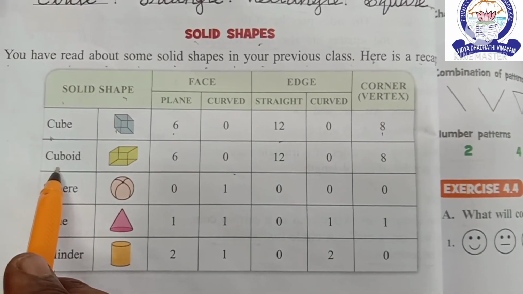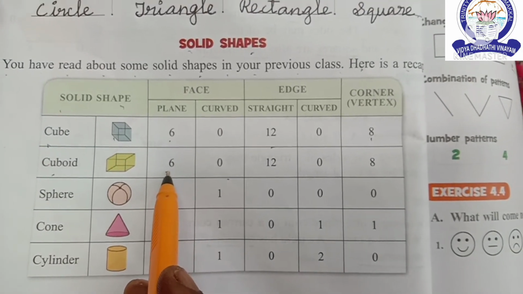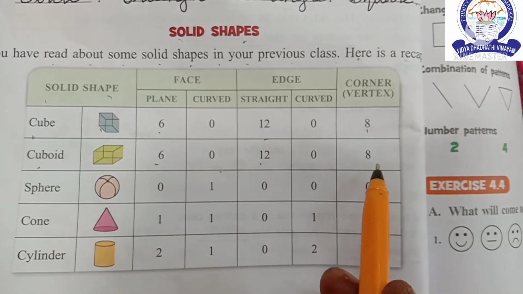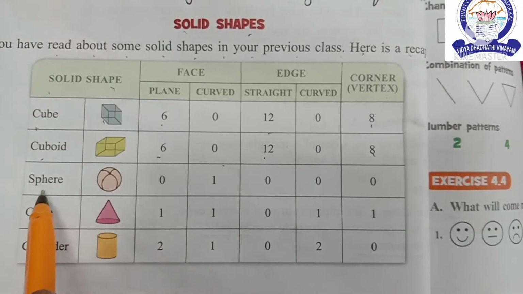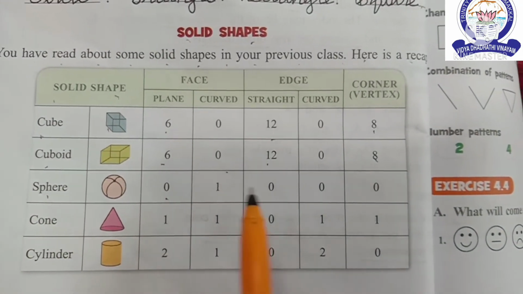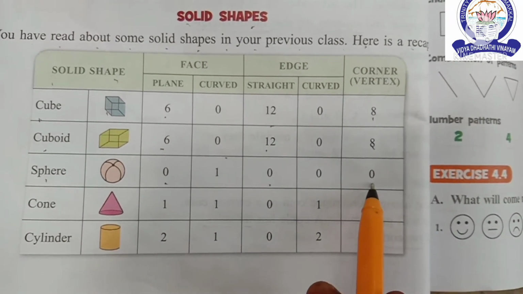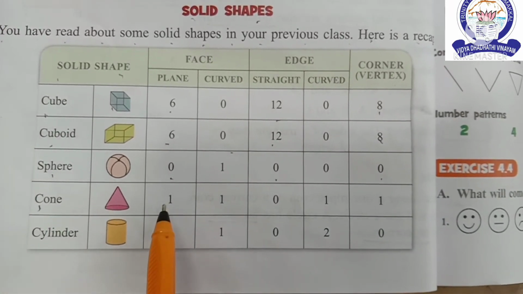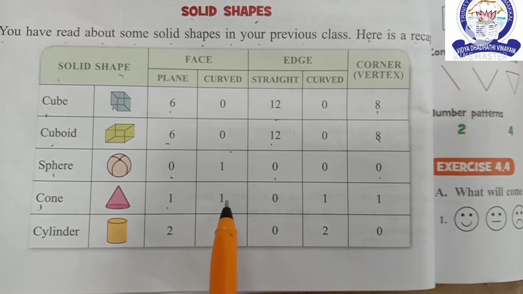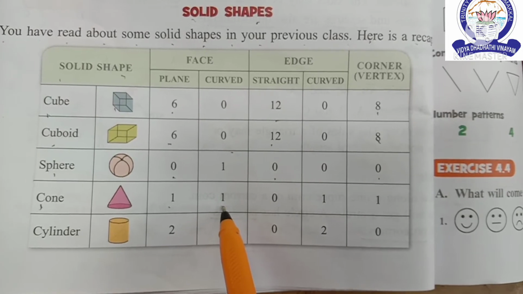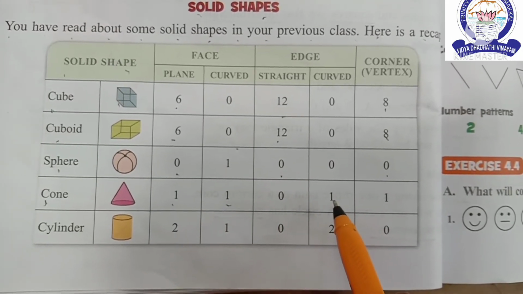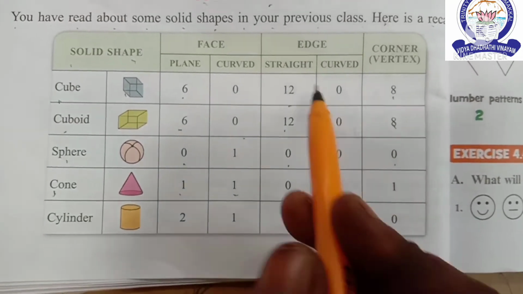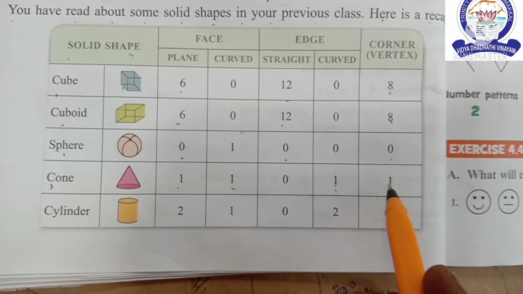Next one, cuboid. 6 faces, 12 edges, 8 corners. Sphere. No face, no edge, no corner. Cone. 1 face, 1 curved edge, 1 corner.